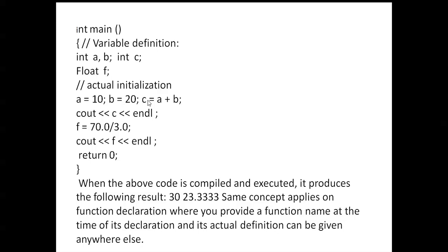a is equal to 10, b is equal to 20, c is equal to a plus b. Next, cout prints c, and f is equal to 70 by 3. Next, cout f and return. When the above code is compiled and executed, it produces the following results: 30, 23.333.